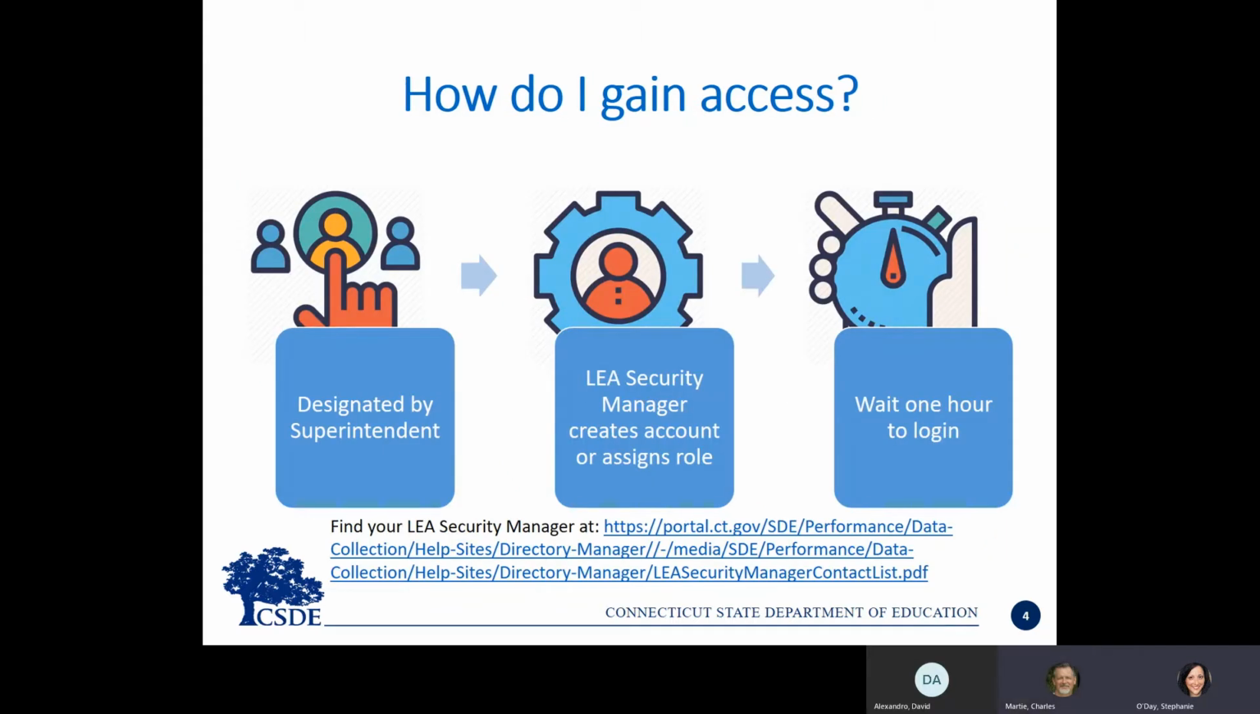This slide is for those of you who don't have access to EdSite Secure already. We have a process that begins with the superintendent designating which individuals in the district will be authorized to access EdSite Secure. Privileges are granted either at the school or the district level. Next, your district security manager will create the account or assign roles depending on what level of access you should have. Then, within an hour, you'll be able to log in and access all of this information. If you're not sure who your LEA security manager is, the link provided at the bottom of this slide will take you to the PDF containing contact information for all LEA managers.